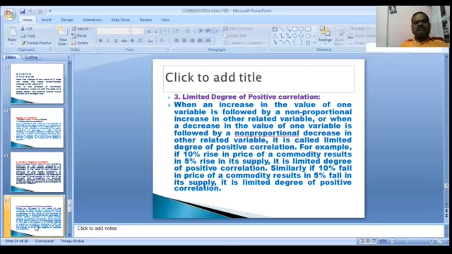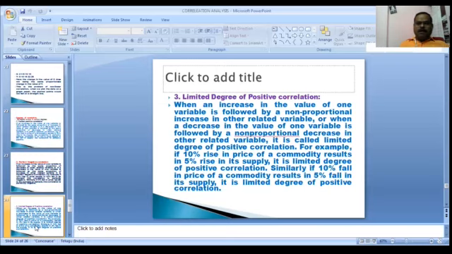For example, if a 10% rise in the price of a commodity results in a 5% rise in supply, it is limited degree of positive correlation. Similarly, a 10% fall in the price of the commodity results in a 5% fall in supply, it is limited degree of positive correlation.